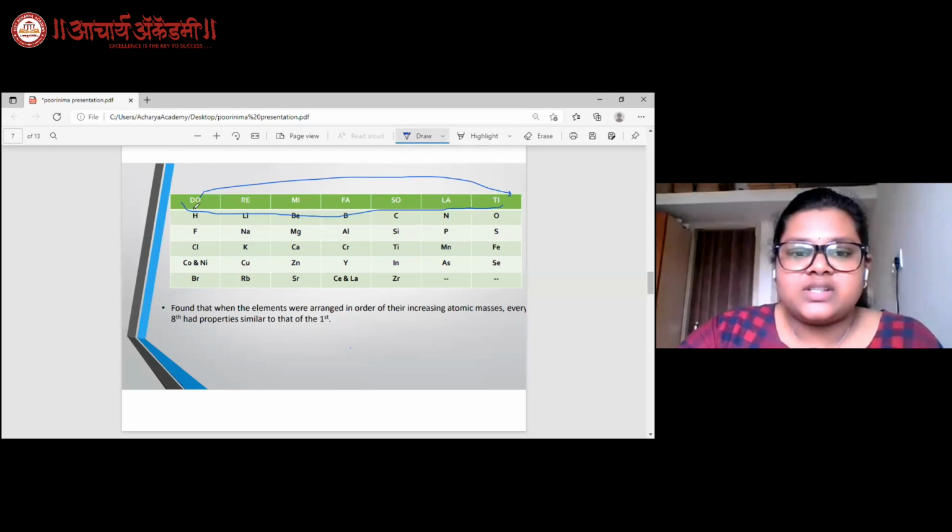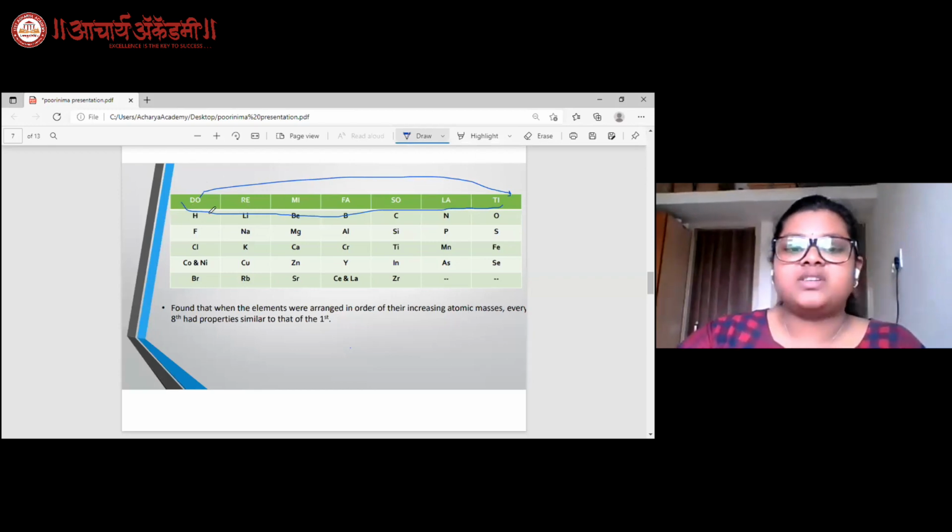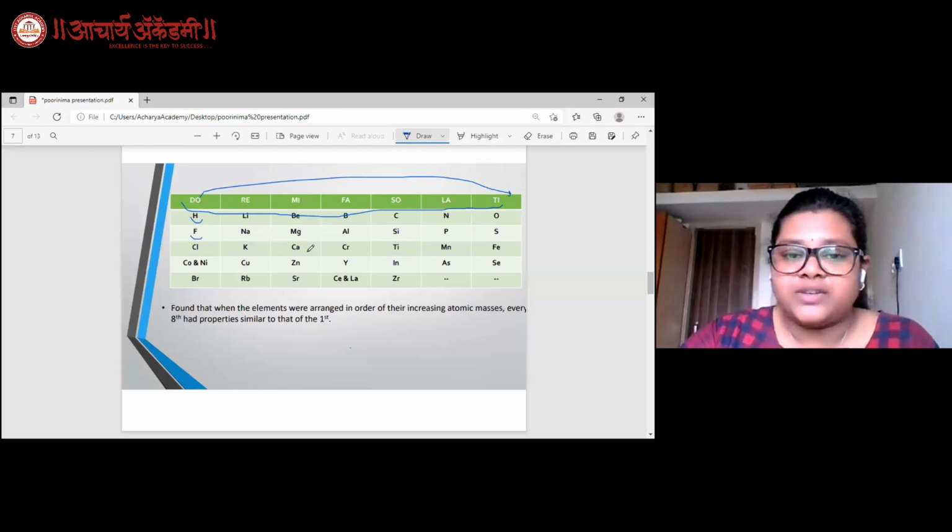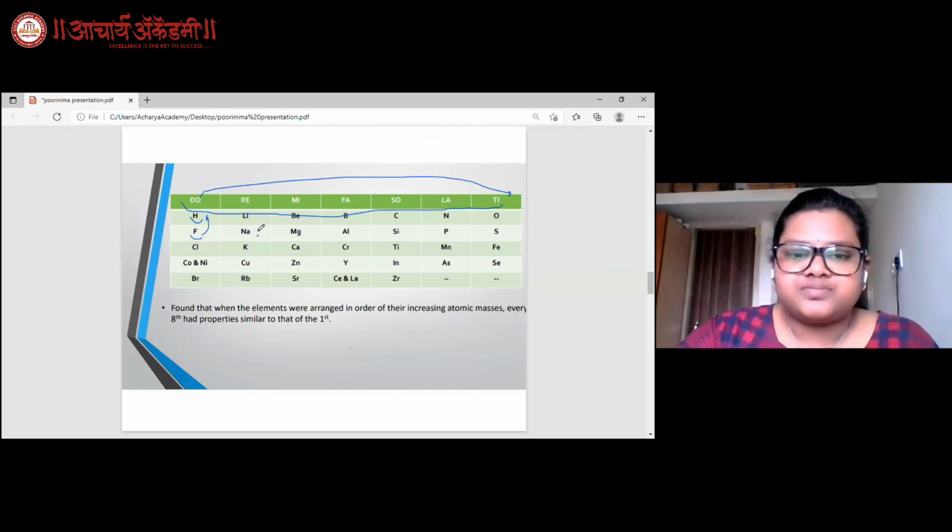Similarly, he understood that when elements were arranged in order of their increasing atomic masses, every eighth element was similar to the first element. So he clarified that fluorine had properties similar to hydrogen, sodium to lithium, beryllium to magnesium, and so on. In this point, we have seen the advantages.